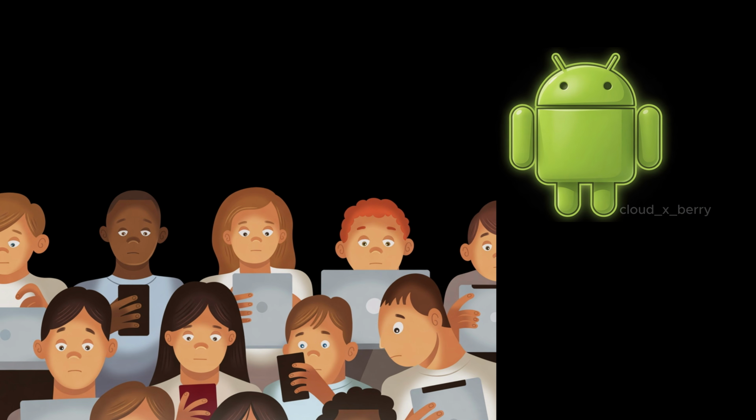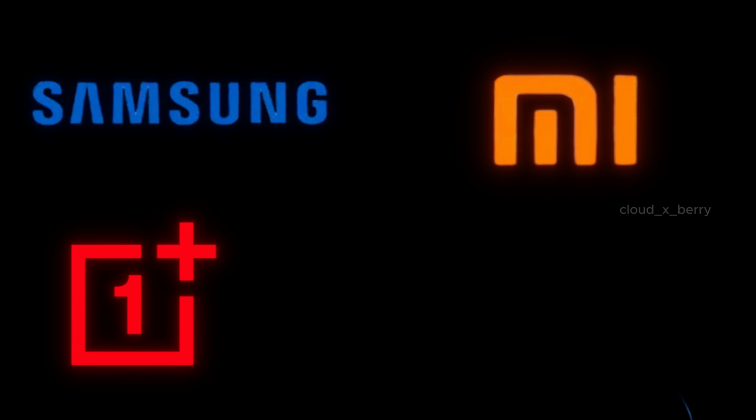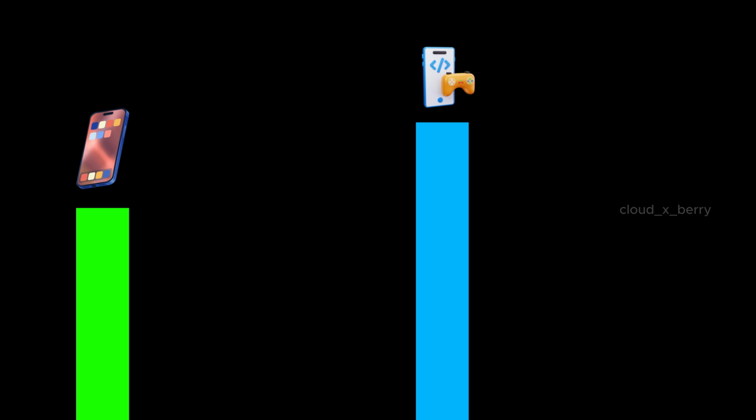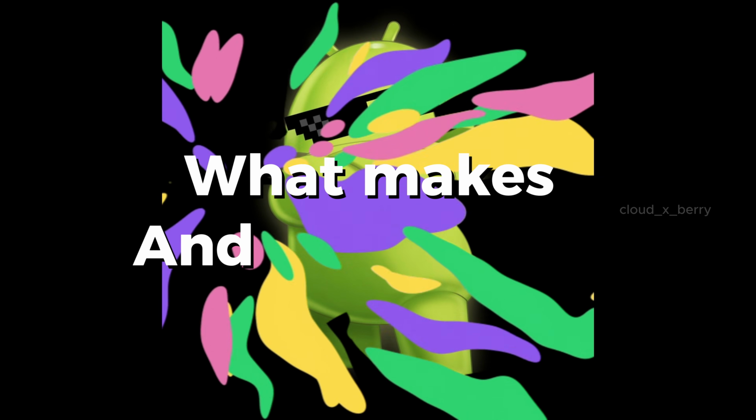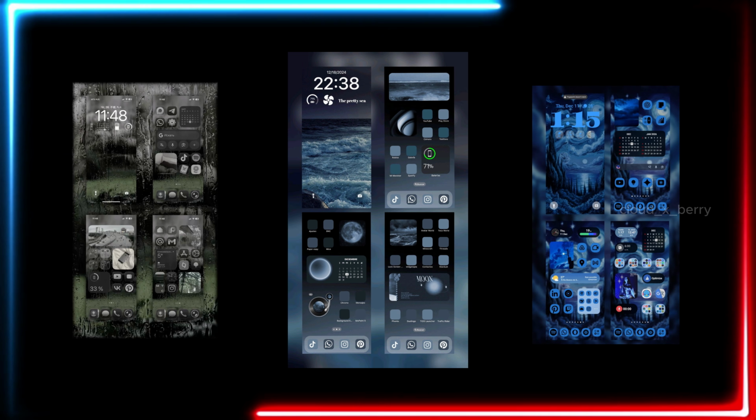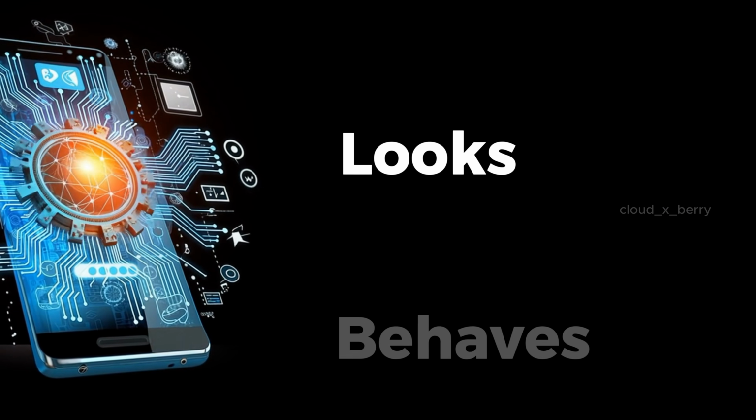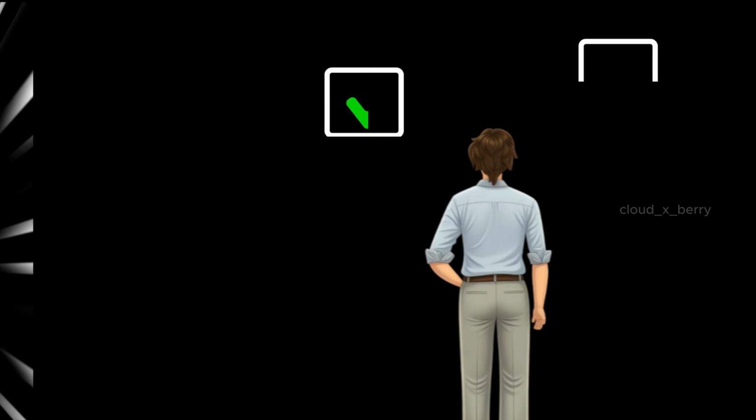Next, let's see Android. Android is the most widely used mobile operating system. It runs on phones from brands like Samsung, Xiaomi, OnePlus, Google, and many others. So you get a lot of options. Cheap phones, expensive phones, gaming phones, everything. What makes Android special? Customization. You can change how your phone looks and behaves. So who uses Android? People who want more control and more choices.